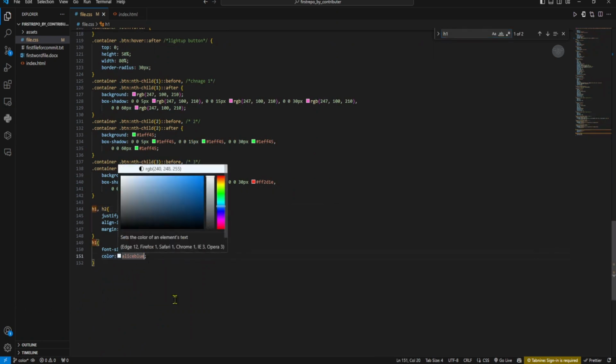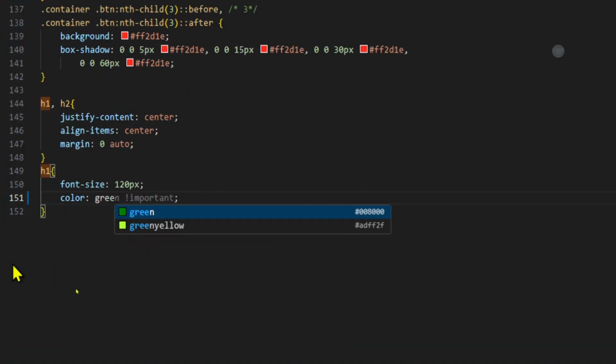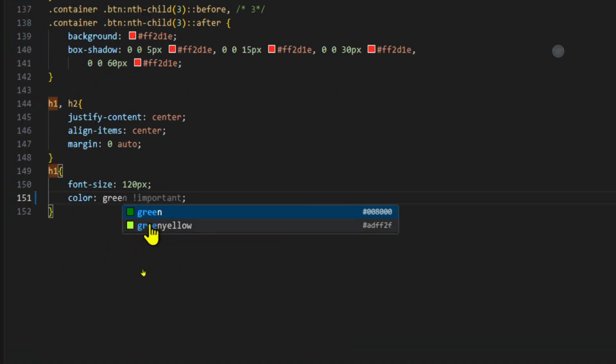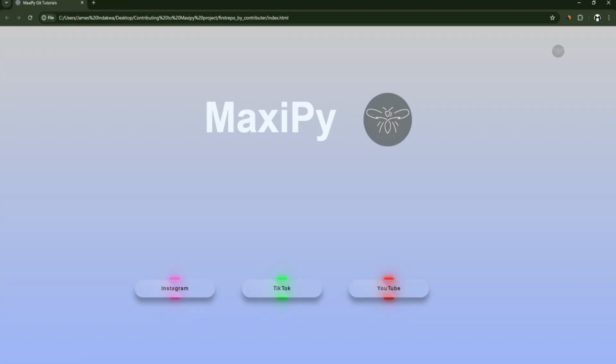Now it has been given the Alice blue color, so I need to change it to green. Let me type it as green. We give it a green yellow, and then I come back to this and I refresh. Alright, look at how it looks. It looks amazing.